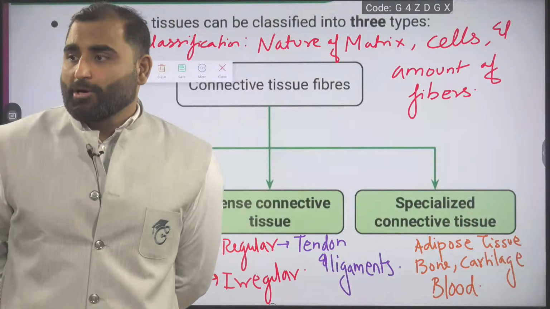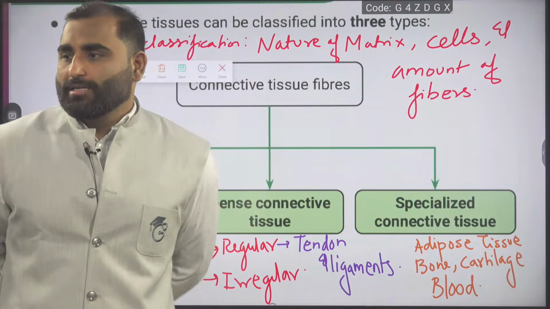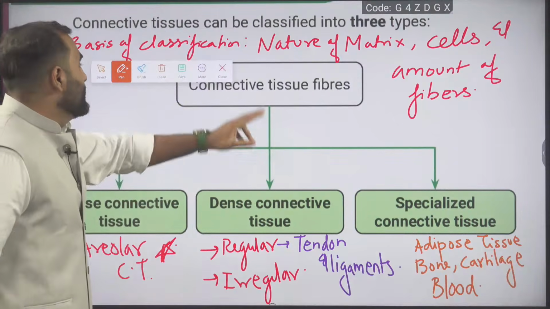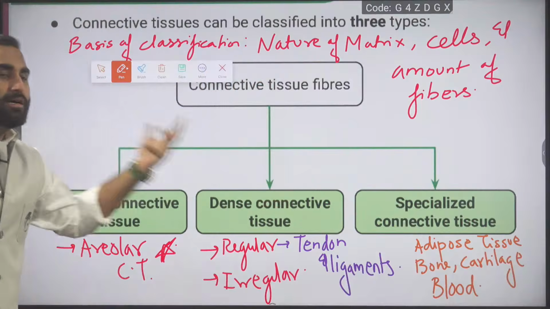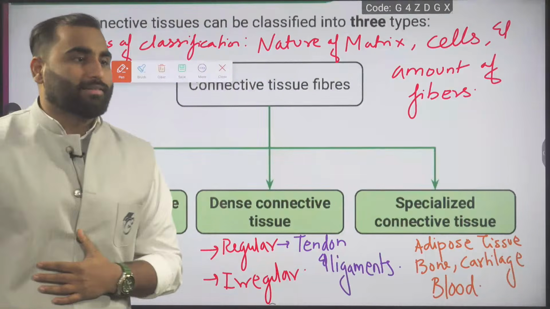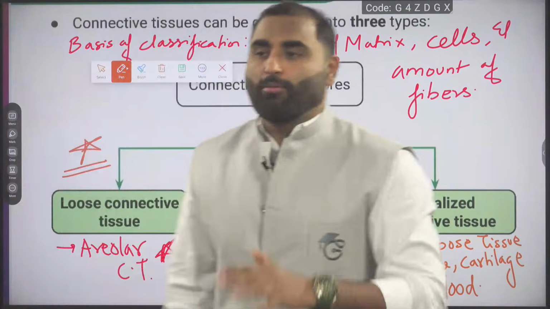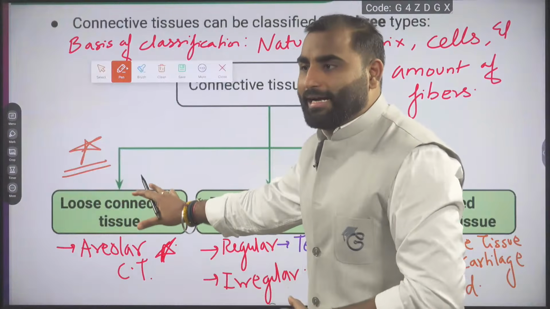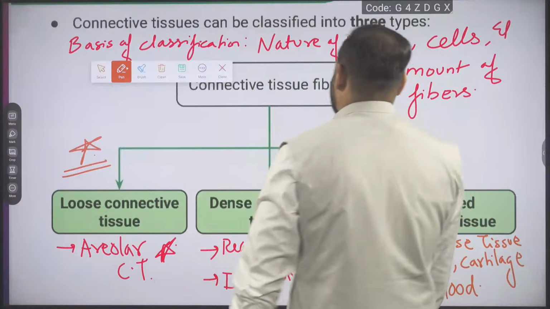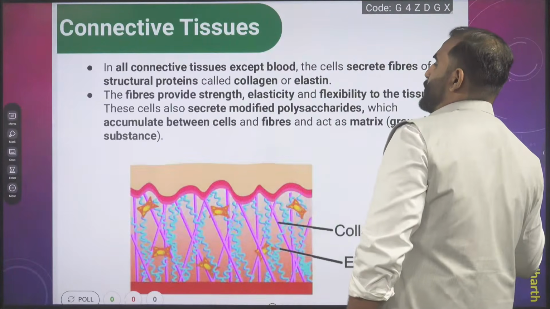We are going to discuss macrophages also. Come on, let's go ahead. Now, what do we want to start with first? First, we are going to start with loose connective tissue. That is the most important one, because in your body, the most abundant and widely present is the areolar connective tissue in the loose connective tissue. Come on, let's go ahead now, one by one.